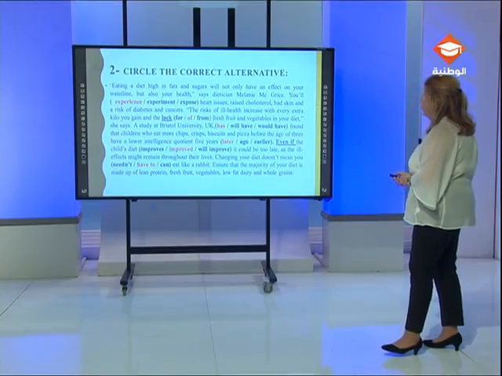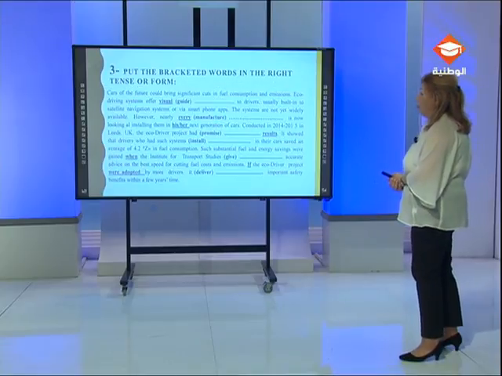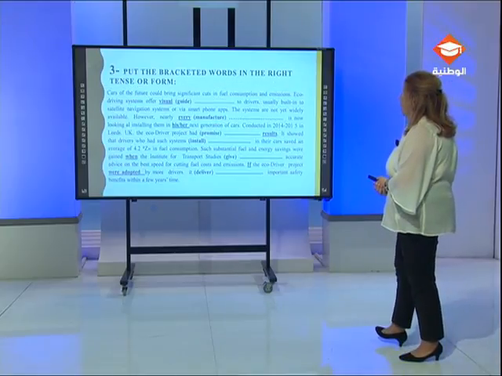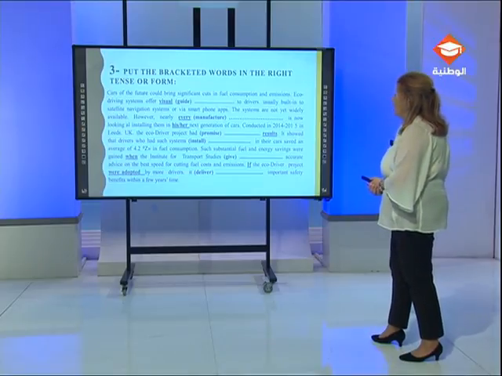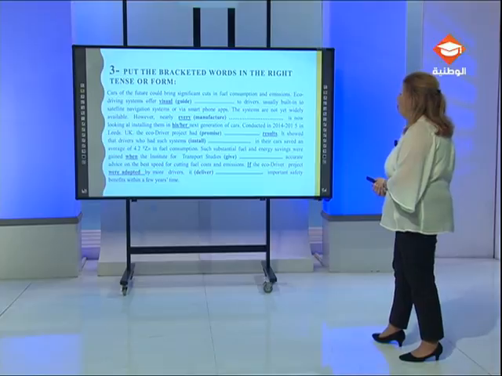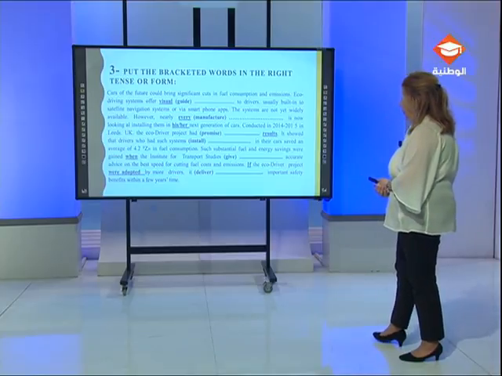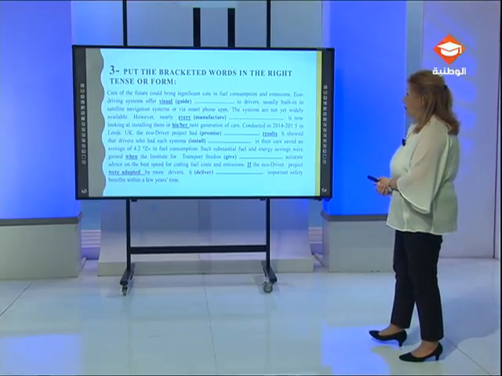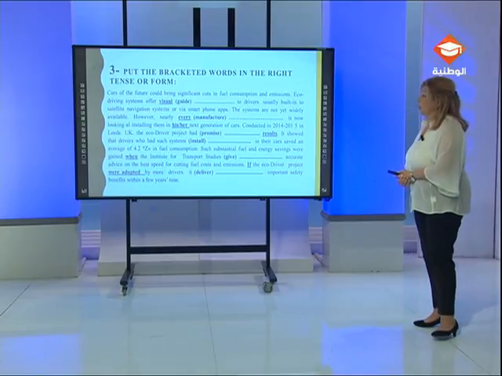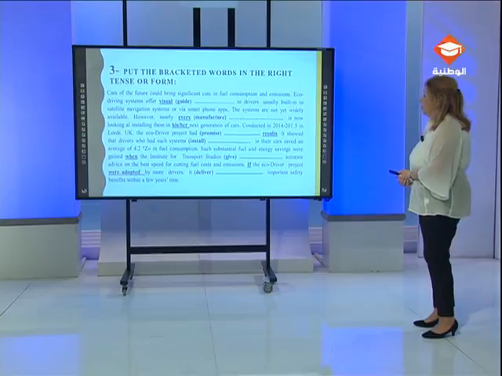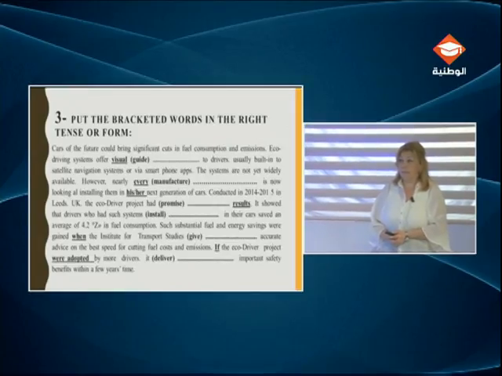We move on now to the third type of questions, and this is one of the exercises that many students find hard to deal with. I read the paragraph to get the general idea.